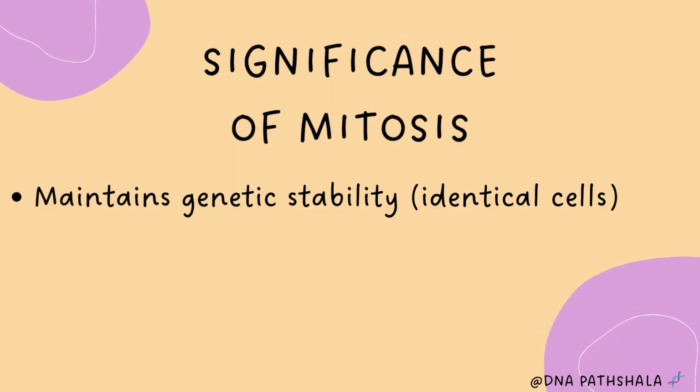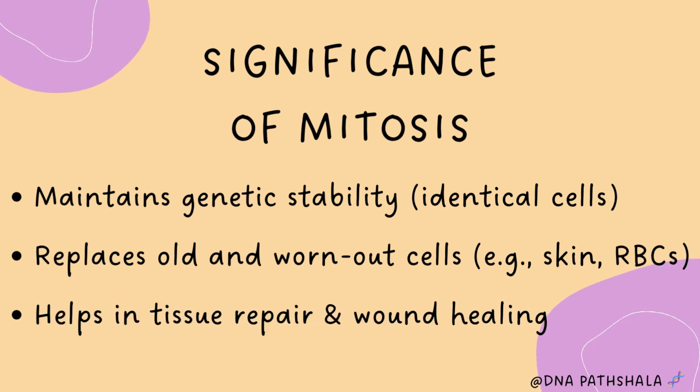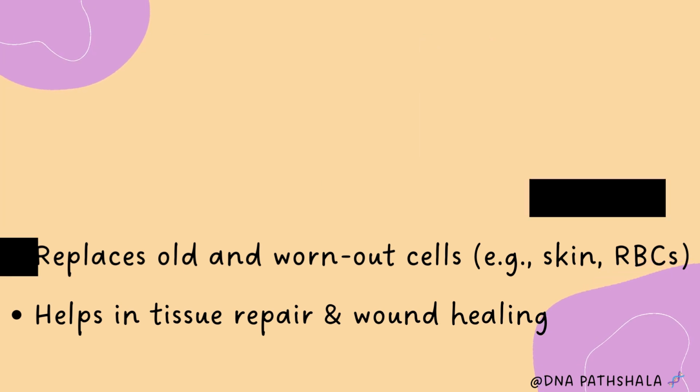Now let's see the significance of mitosis. Why is mitosis important? Because it maintains genetic stability by forming two identical cells. It replaces old and worn out cells, for example, skin and RBC. It helps in tissue repair and wound healing.